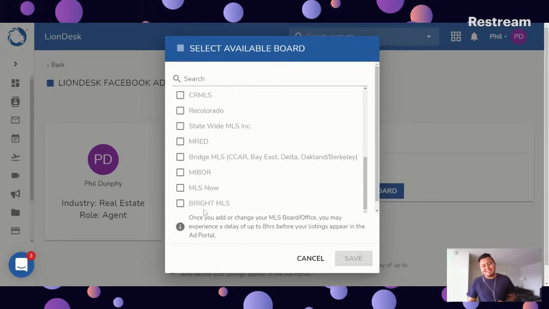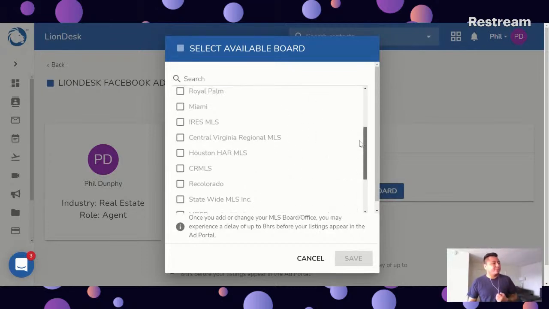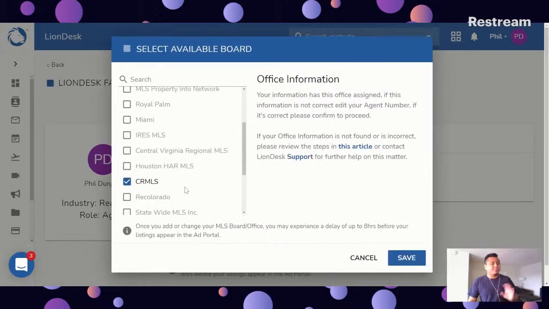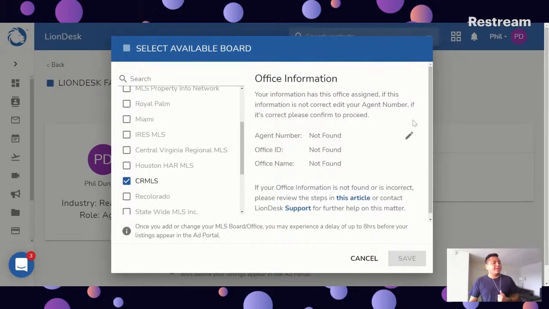Also Bright MLS. These last few are brand new MLSs that we are able to connect with Liondesk. You're able to create an ad using your listings. So make sure to select which MLS you're a part of. For example, let's say I'm part of Share MLS, California, perfect. Once you click, you might get this option, and this is for you to enter your agent number and office ID. That way we make sure that you get your correct listings.